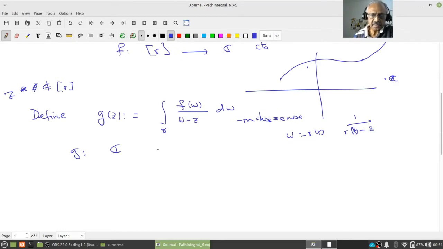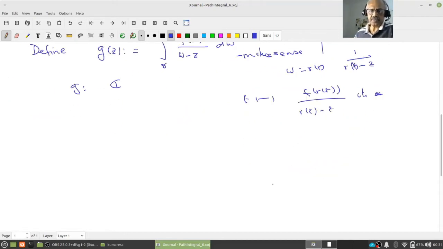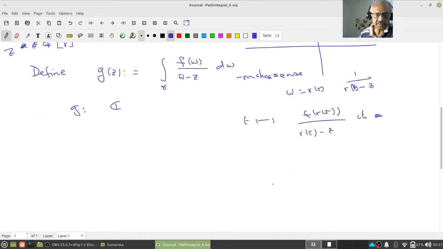Therefore t going to f of gamma t by gamma t minus z is continuous, and therefore I can talk of the path integral. So this is called a Cauchy type integral.